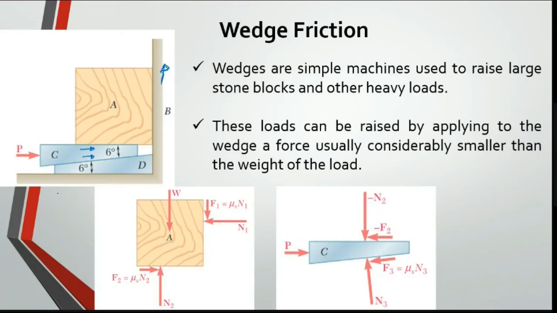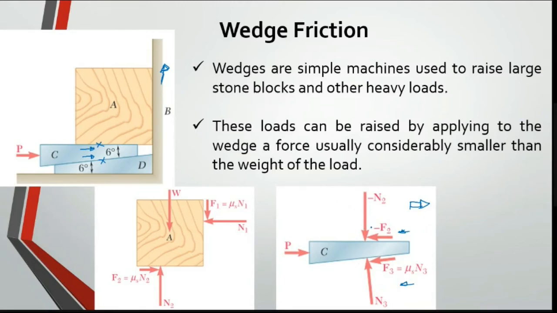If I want to draw a free body diagram, always start with the wedge. First, you start with the wedge, identify the free body diagram, then you use it for your block. So this is my force which is acting, and your object is moving along this direction. There are two contact surfaces, one with the block and another with the wall. So we'll have two normal forces, N2 and N3. Since the object is moving along this direction, you have friction in the opposite direction, which is F2 and F3. So this is my free body diagram for this wedge.